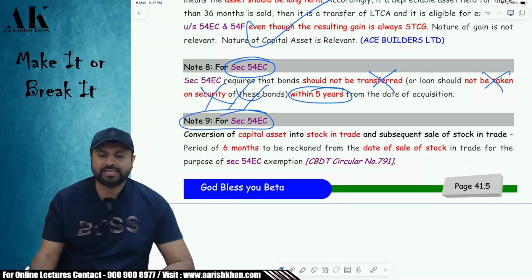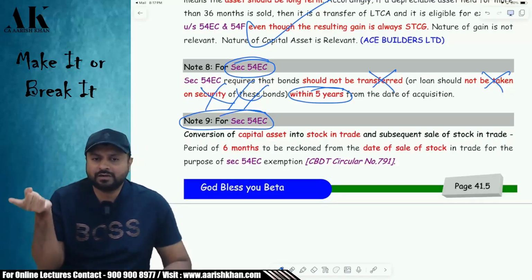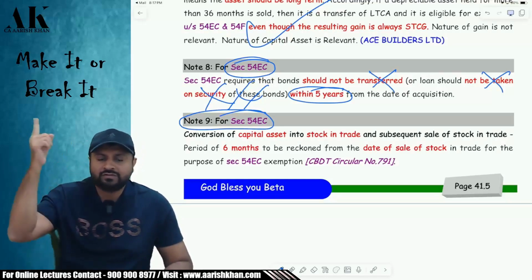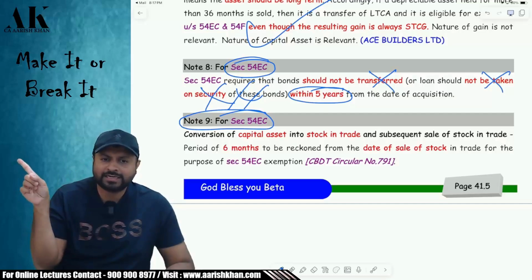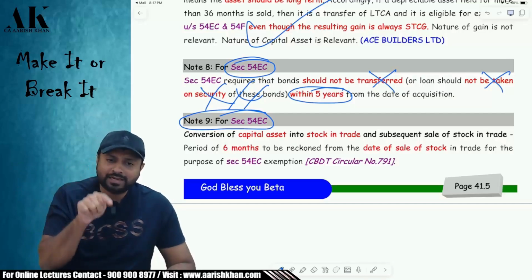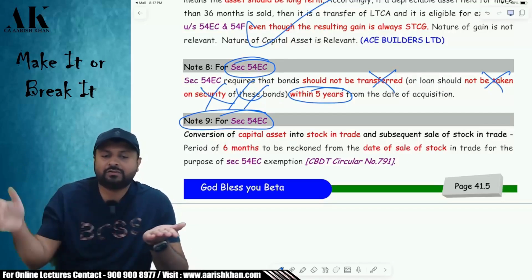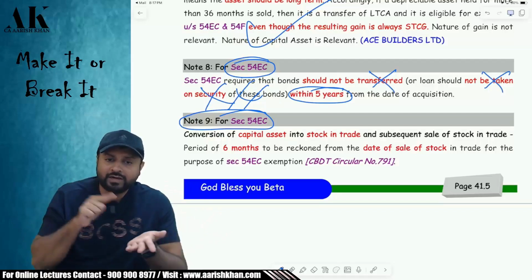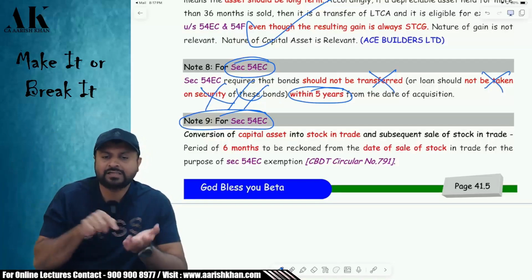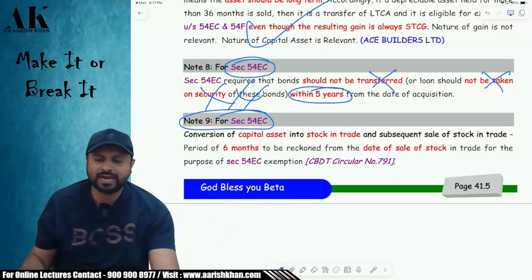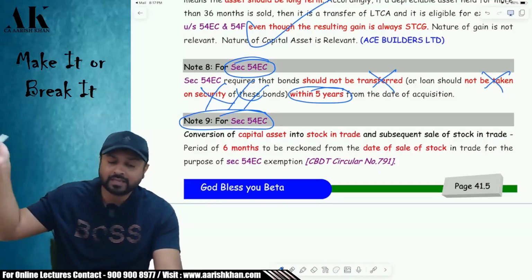And one last thing in the exemption over here, let me tell you. Suppose 5 years back, I have converted my capital asset into stock in trade. Have I paid capital gain tax at that time? No, no, no. Capital gain tax is chargeable in the year in which you sell the SIT. So where should I count the 6 months from? From the 5 years back or from the date of sale of SIT? The CBDT has issued a circular which says that the 6 months has to be counted from the date of sale of SIT, that is from today, and not from 5 years back.